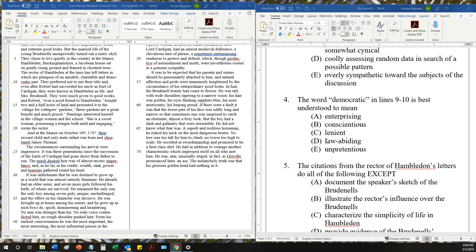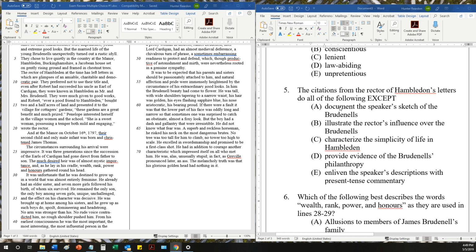But the idea here is that they were known as Mr. and Mrs. And they were charitable, and they bought some land and then they gave it to the village, right? They did all these things that someone who is maybe more full of themselves and their title and their social position might not. And so E, unpretentious, is totally the right answer here.